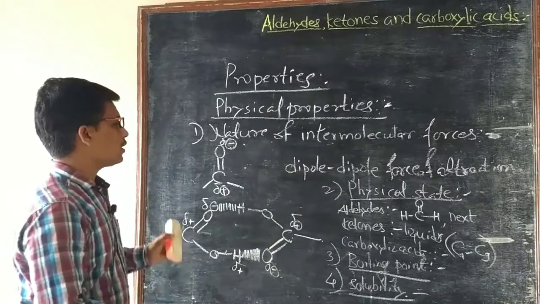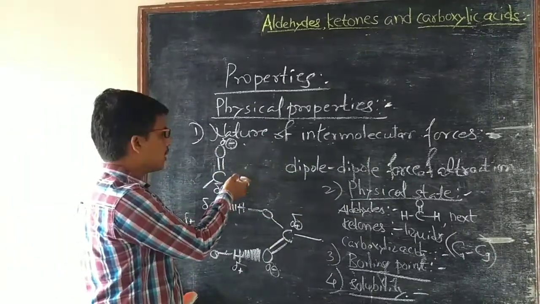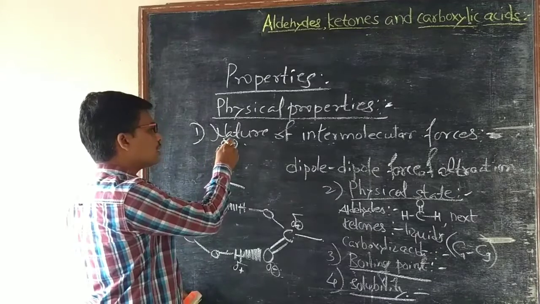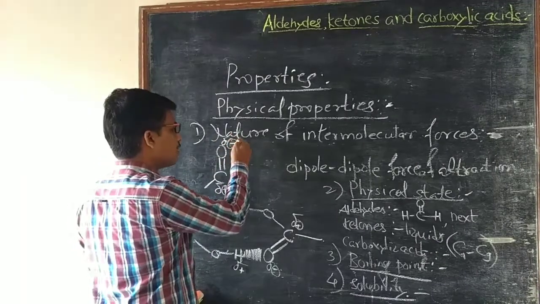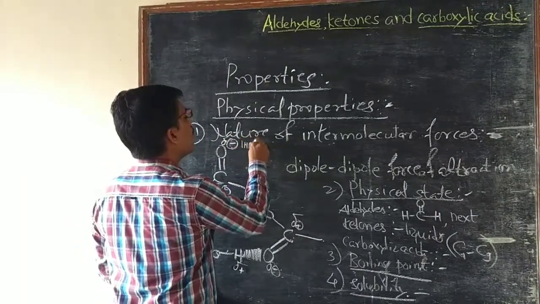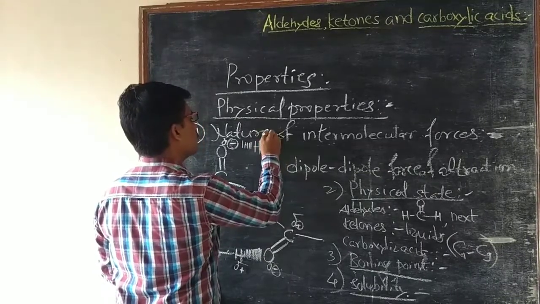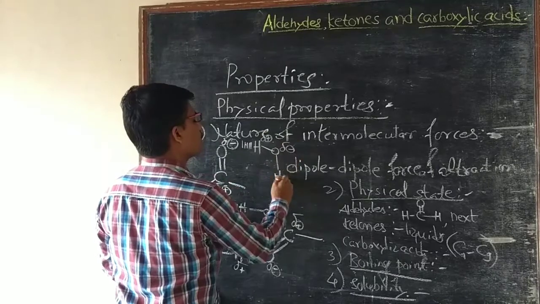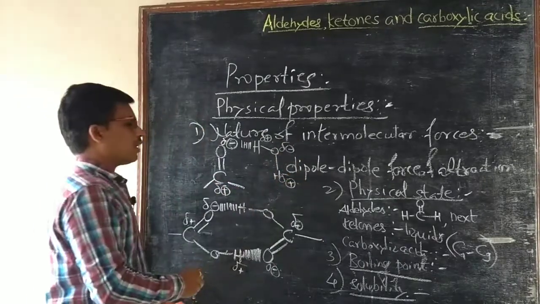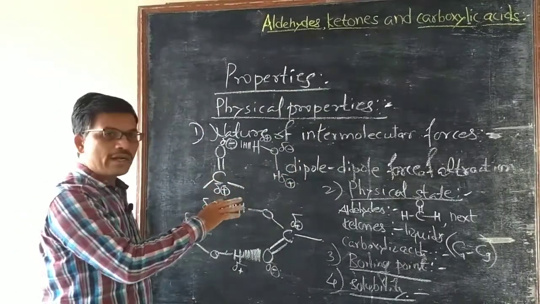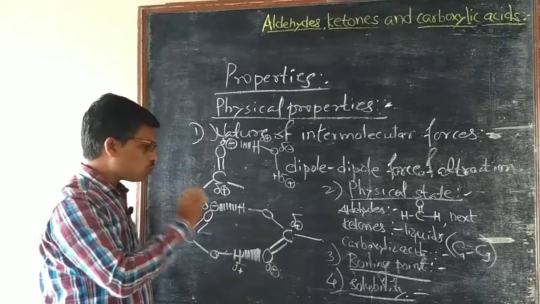Aldehydes and ketones contain the carbonyl group, and carbonyl oxygen has partial negative charge. It is in hydrogen bonding with hydrogen atom of water molecule. As a result, lower aldehydes and ketones are water soluble.